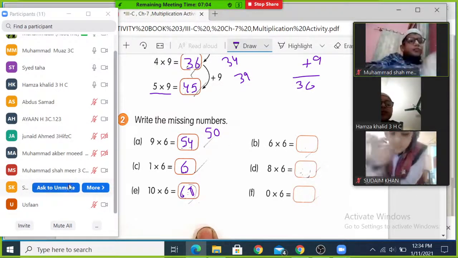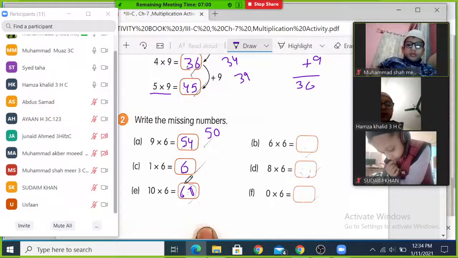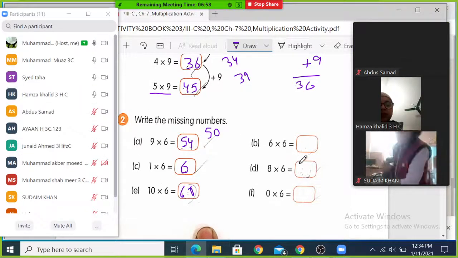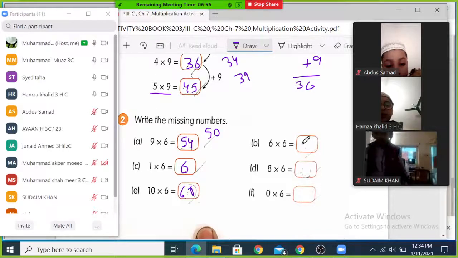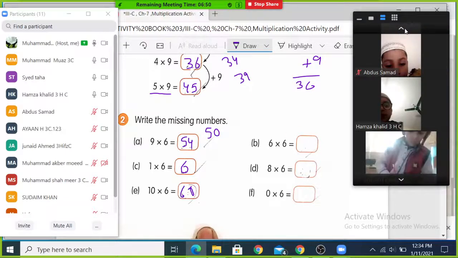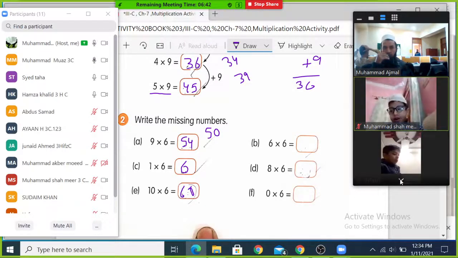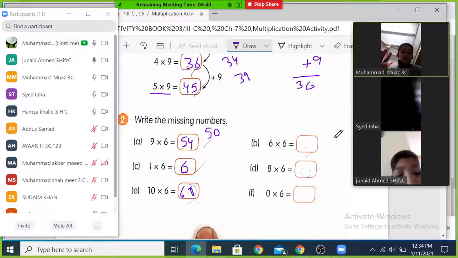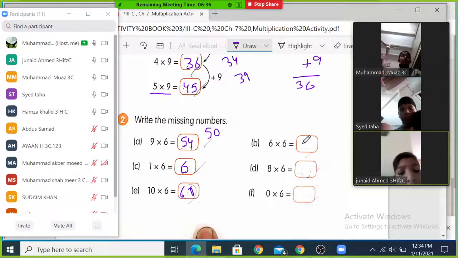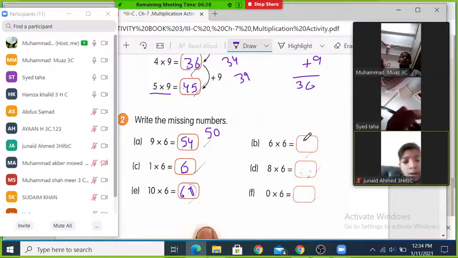Now I take the person who has not participated till now. All of you have answered. Maaz will tell 6 times 6. Muhammad Maaz. Yes, Maaz. 6 multiplied by 6. Maaz is very slow in multiplication. Yes, Maaz. 36. Some other people are saying this is not good. Junaid, now what is he doing? Let Maaz tell. 6 times 6 is 36.